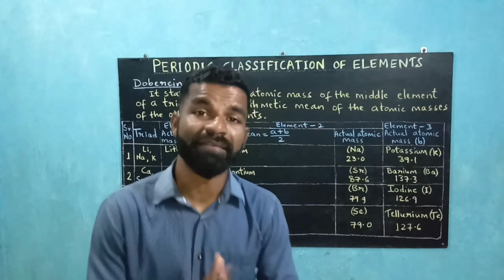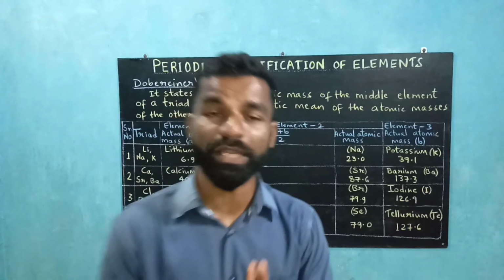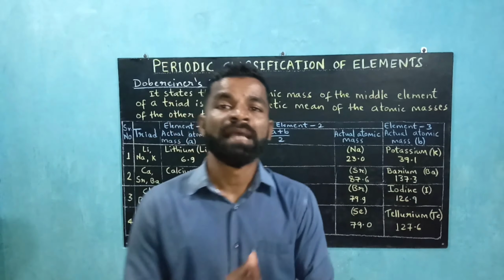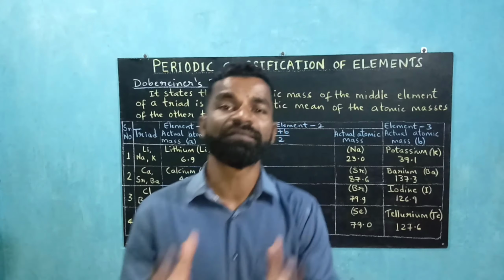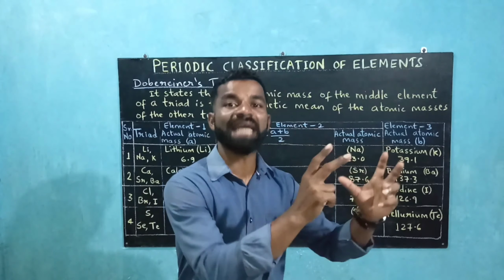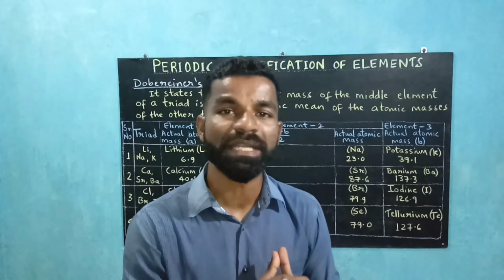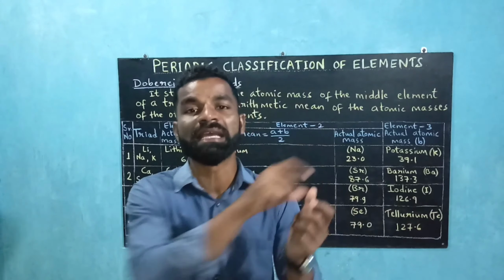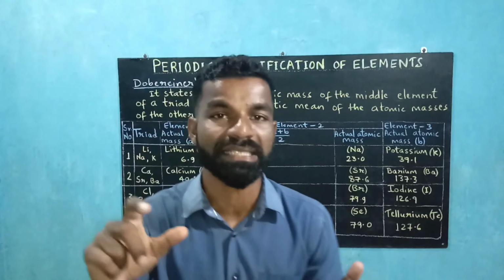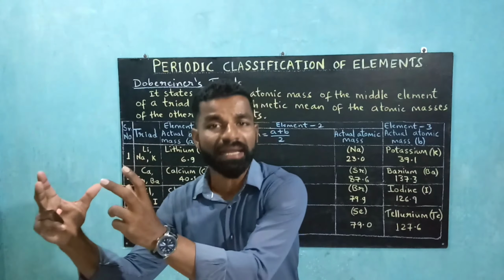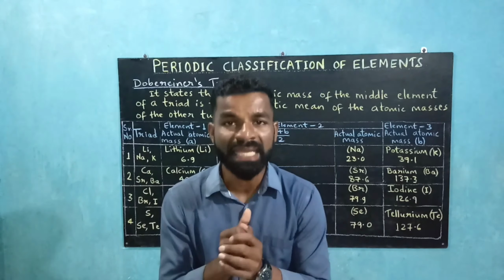In the year 1817, which is 1829 with respect to the modern calendar, a German chemist, Johann Dobereiner, classified the elements. He suggested that the properties of the elements are related with their atomic masses. He made groups of 3 elements having similar chemical properties, and he called them triads. He arranged these 3 elements in the increasing order of their atomic masses, and showed that if you add the atomic mass of the first element with that of the third element and take their mean, you get the atomic mass of the middle element.